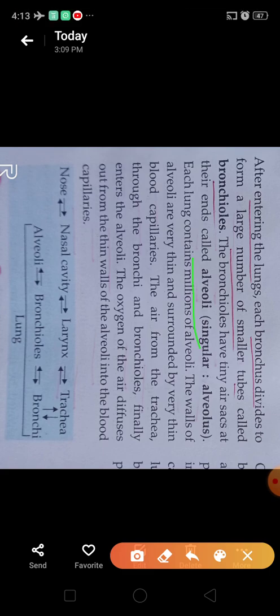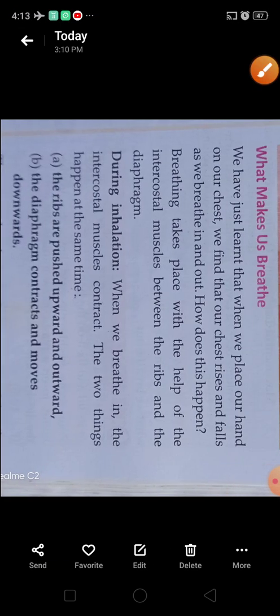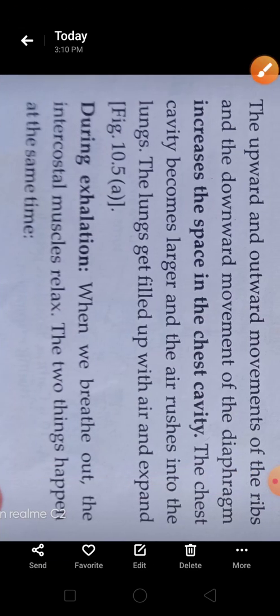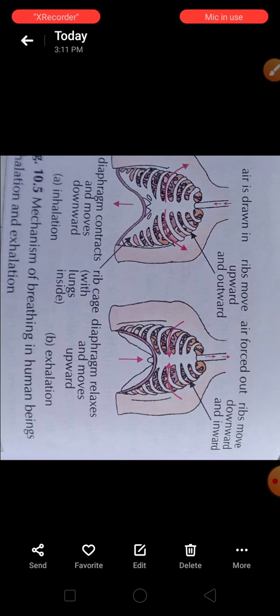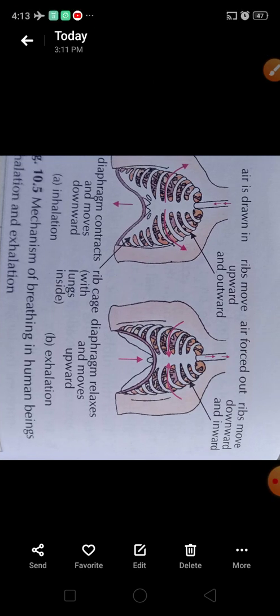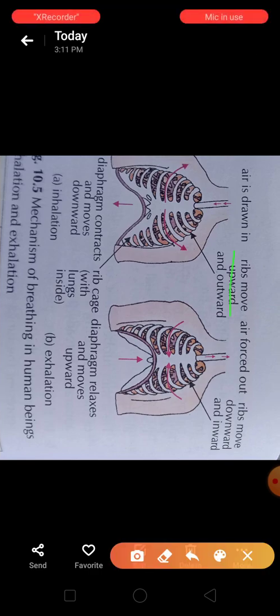Another important question depends on inhalation and exhalation regarding the diaphragm and ribs: what is the position of ribs and diaphragm during inhalation, and what is the position during exhalation? That is an important question.